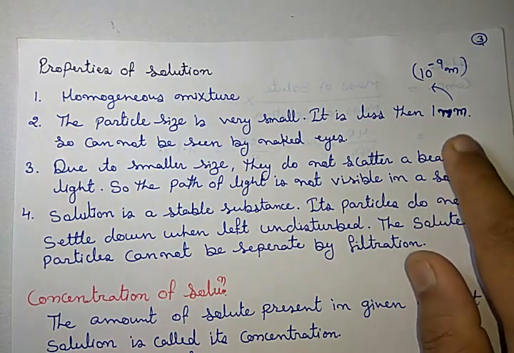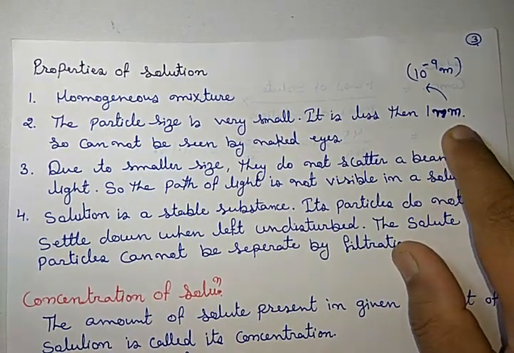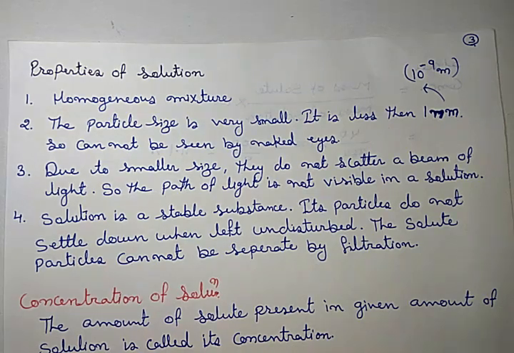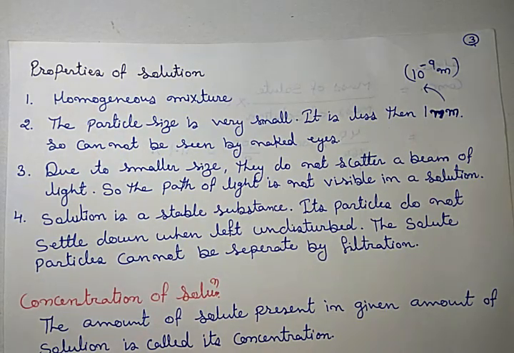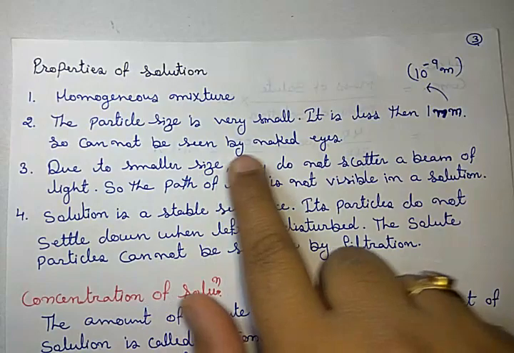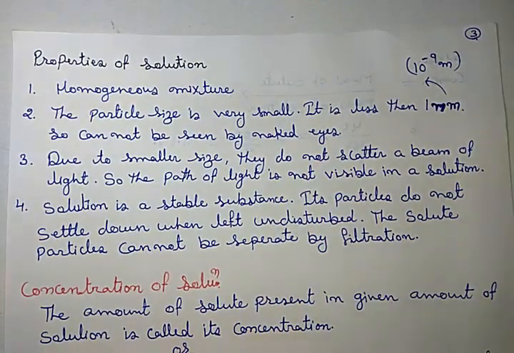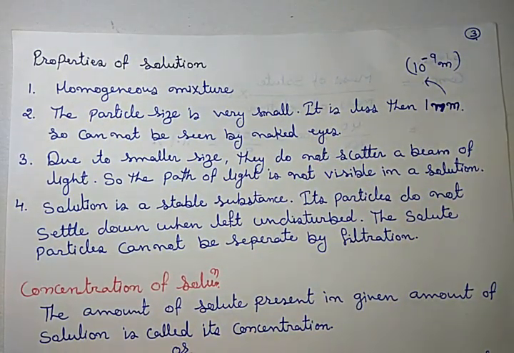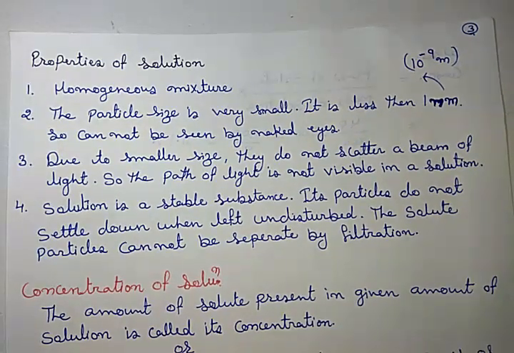It is less than 1 nanometer, nm. 1 nanometer is approximately 10 to the power minus 9 meter. It is very small for our eyes. We cannot see such small size particles, so they cannot be seen by the naked eye. Without an instrument, we cannot see the components of a solution.